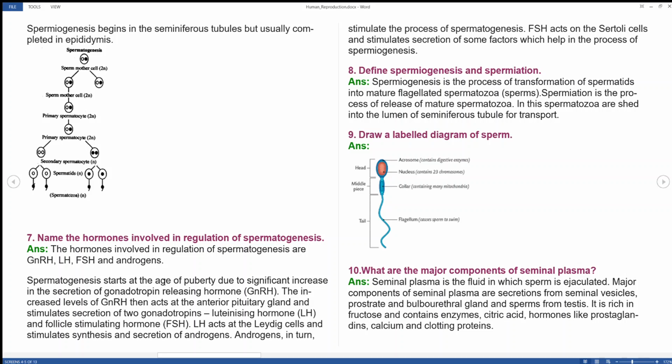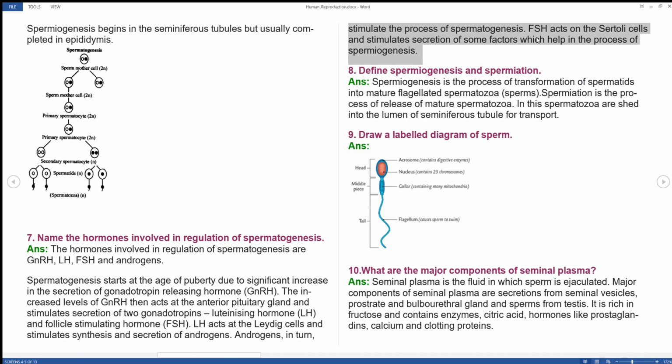Spermatogenesis starts at the age of puberty, as I already explained multiple times, due to a significant increase in secretion of gonadotropin releasing hormone. The increased level of GnRH acts on the anterior pituitary gland, which stimulates secretion of two gonadotropins, luteinizing hormone and follicle stimulating hormone. LH acts on Leydig cells and stimulates synthesis and secretion of androgens. The androgens in turn stimulate the process of spermatogenesis. FSH acts on Sertoli cells.